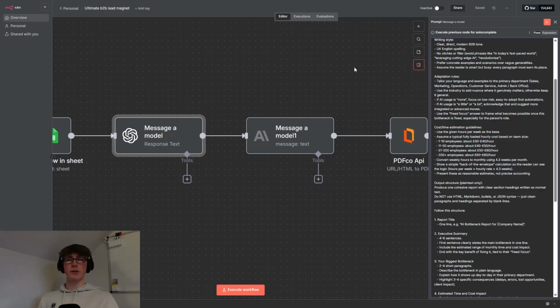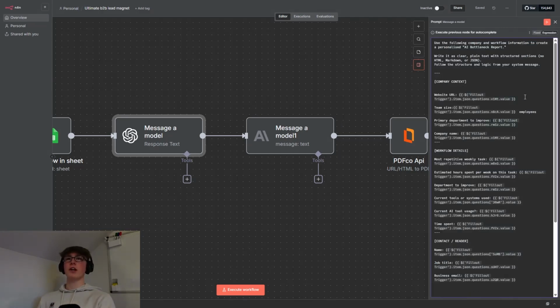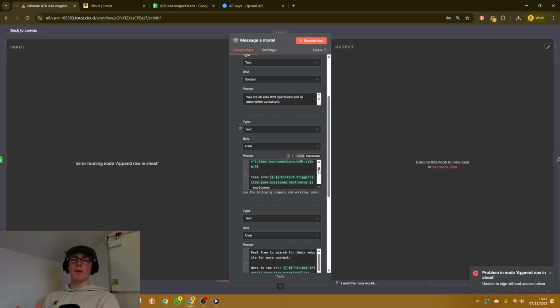Now, the next one is a user message, and here you're going to want to do something very similar to what we've done in the Google Sheets module. We're simply just going to be giving OpenAI all the information from the form. So very simple, just mimic what I've got, copy out all the questions on your Fillout form, and then map in the corresponding variables, the value of those variables of those form fields into the user prompt.